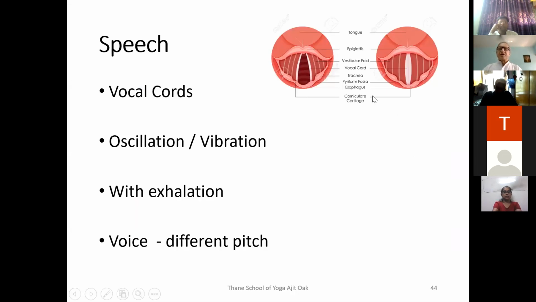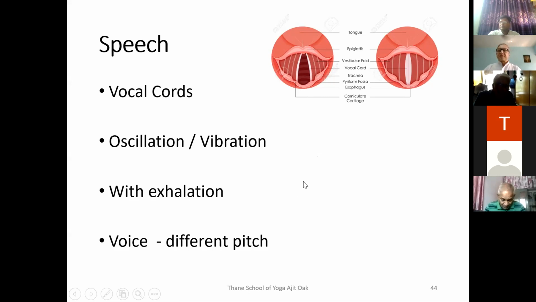Speech is regulated by vocal cords. Vocal cords are folds of mucous membrane inside the larynx. We have seen that earlier. The vocal cords vibrate and produce a sound, and the oscillation of the vibration is controlled by the flow of air. So the flow of air is regulated, and through that speech is produced. Of course, this is a very complex mechanism of production of speech.